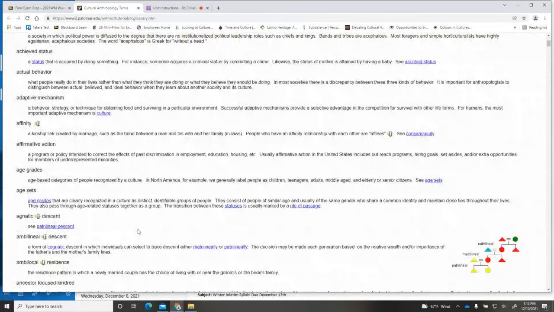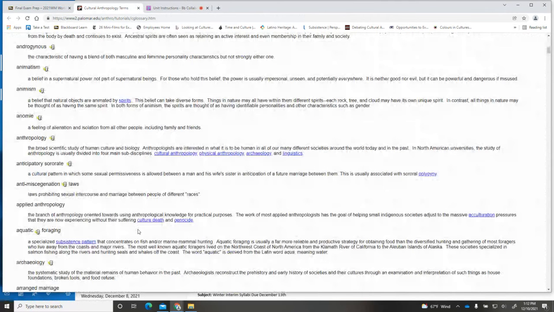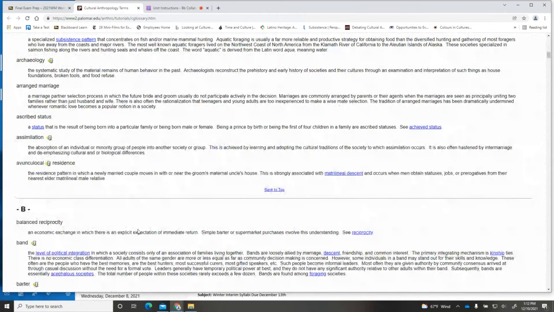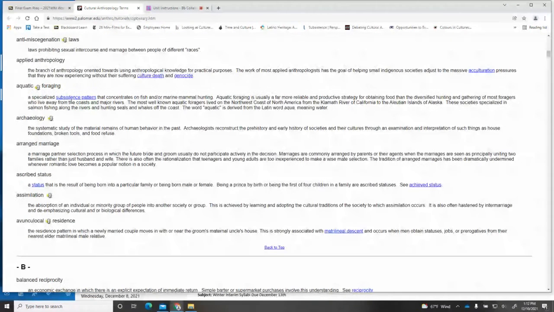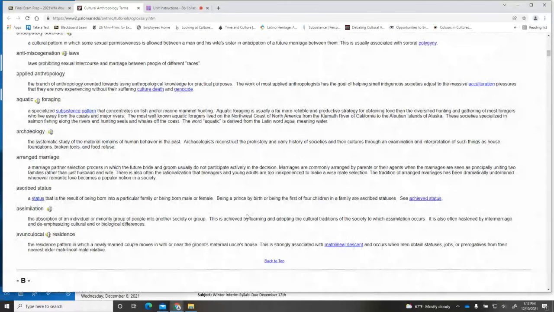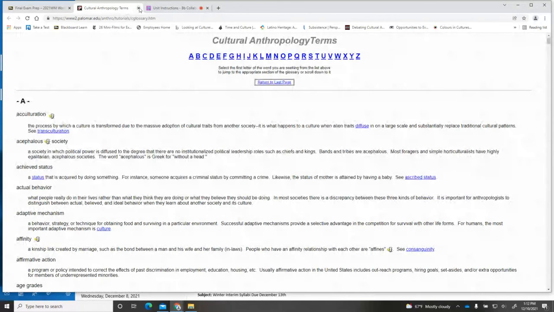Okay, so this cultural anthropology glossary is extensive, but it's easy to find the word you're looking for because it's all alphabetical order, and it is wonderful. Okay, it also has separate links to certain things if you want to look up those things. Okay, so use this for your benefit. I have it in there for a reason.